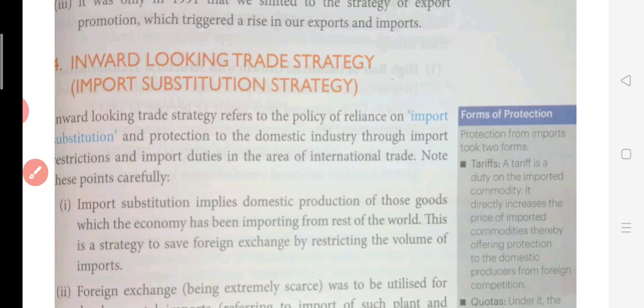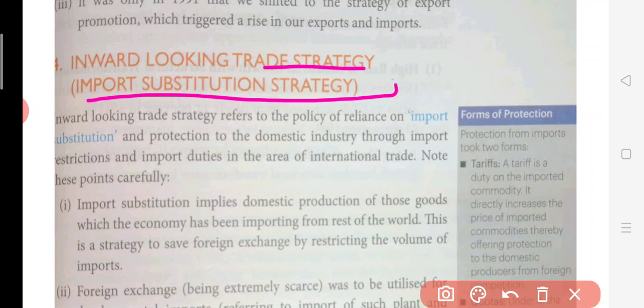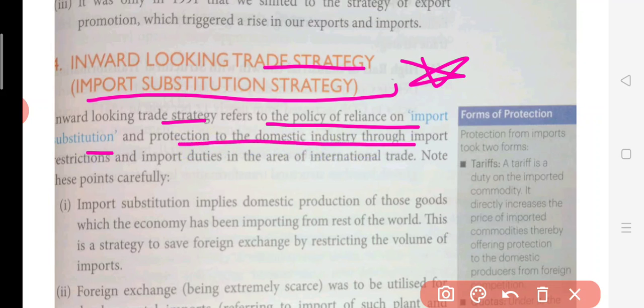Now, inward-looking trade strategy, or import substitution strategy, is an important topic. A question can come from here. Inward-looking trade strategy refers to the policy of reliance on import substitution and protection of the domestic industry through import restrictions and import duties in the area of international trade.